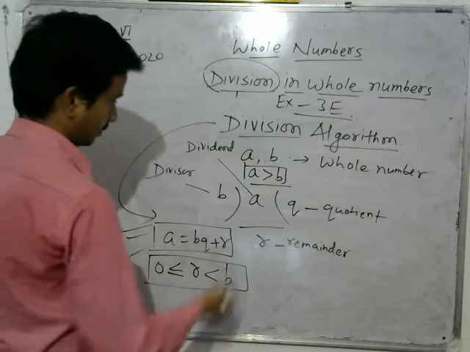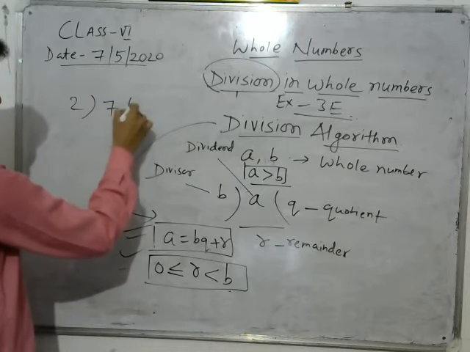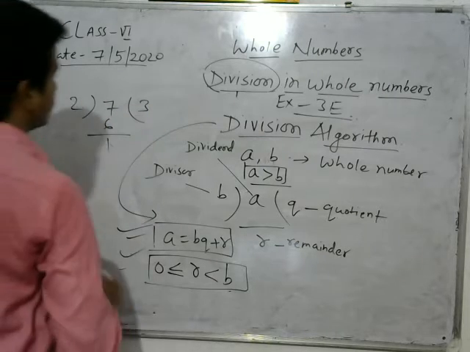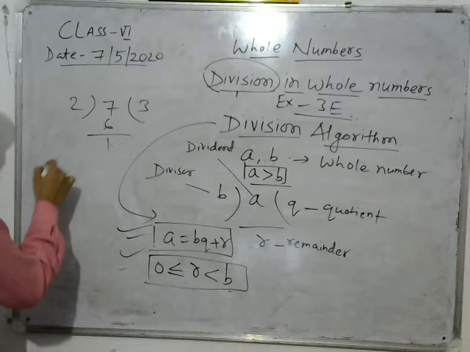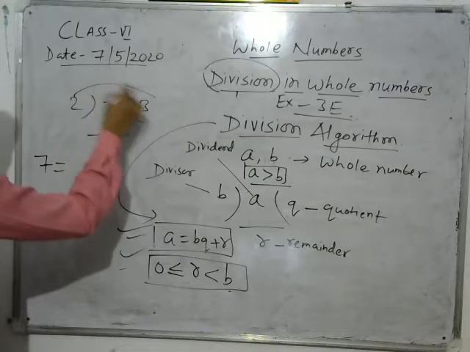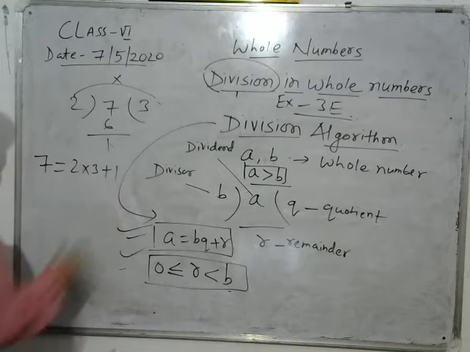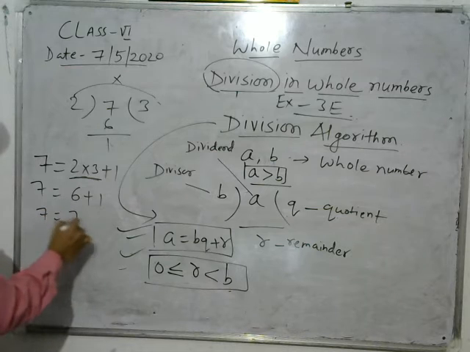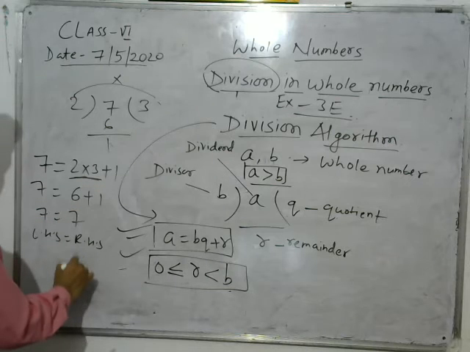We can verify it. Suppose we divide 7 by 2. 2 3s are 6, and we get 1 as a remainder. So we can write 7, the dividend, equals divisor 2 into quotient 3 plus 1. We can verify it. 2 3s are 6, 6 plus 1 is 7, so 7 equals 7. So LHS equals RHS. Therefore, this division algorithm is verified.